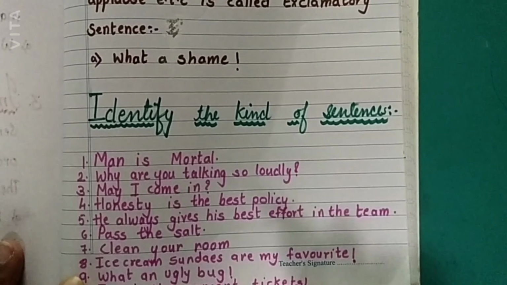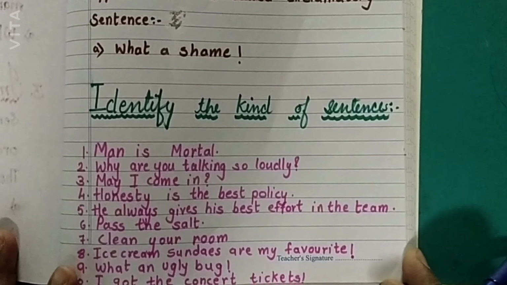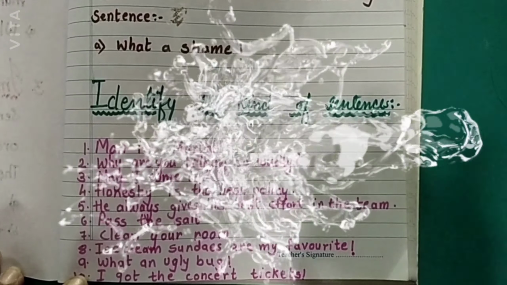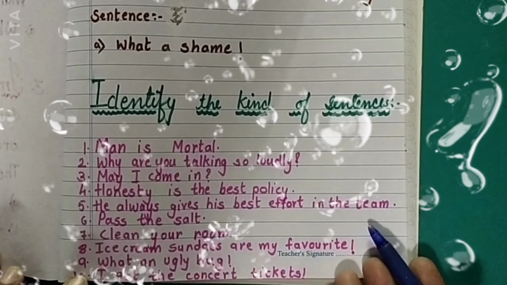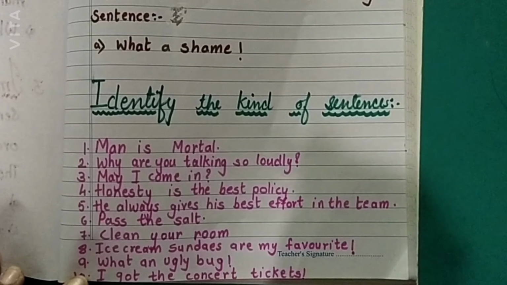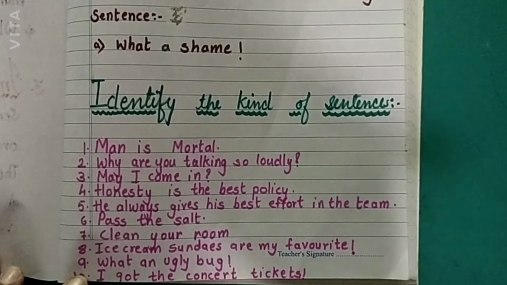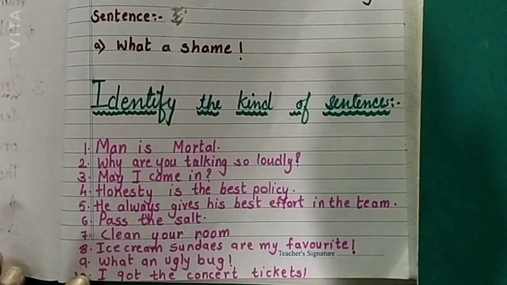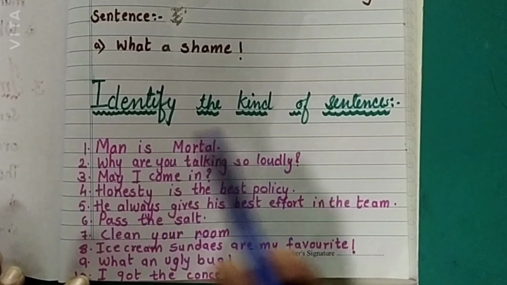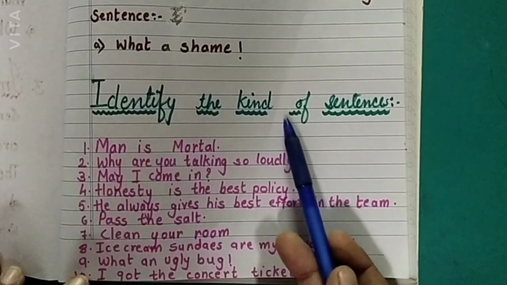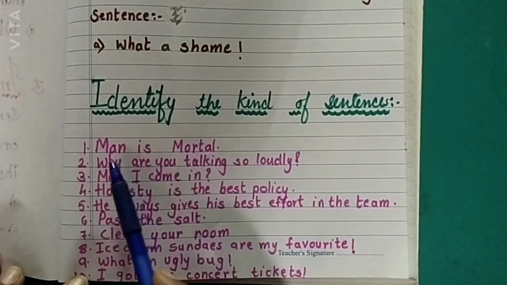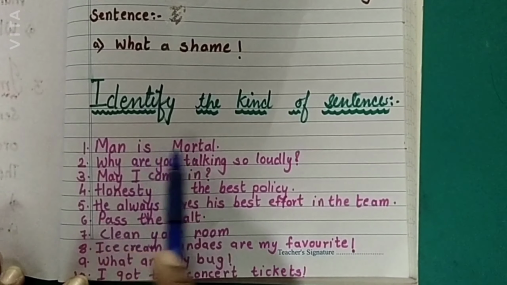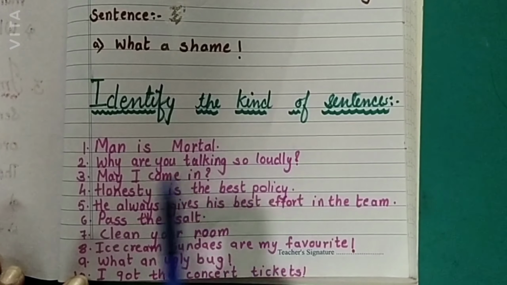So now it's a time to practice what we have studied, to see whether we have understood that or not. We have to practice, then only will we know whether we have understood all the 4 types of sentences. So this is a time to practice: identify the kind of sentences. Now see, man is mortal. So now which type of sentence is it? Man is mortal. This is an assertive type of sentence.